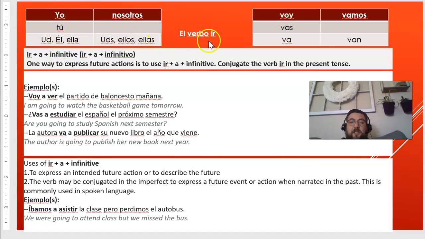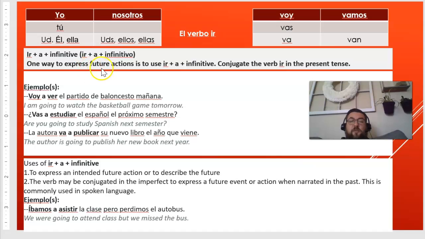So, the verbo ir, so we know that is yo voy, tú vas, usted, él, ella va, nosotros vamos, and ustedes van. It's very important that you remember this conjugation because we use this a lot for this process. So if you don't have it, put on your notes, but you need to start working on memorizing this part, okay? So we've already talked about ir plus a plus infinitive, right?